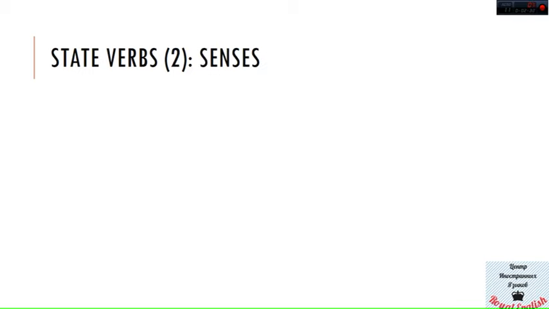The second category is state verbs used for senses, for describing our five senses. The first two problems and the first two phrases should be familiar to everybody who uses Skype. "I'm not seeing you, I'm not hearing you."